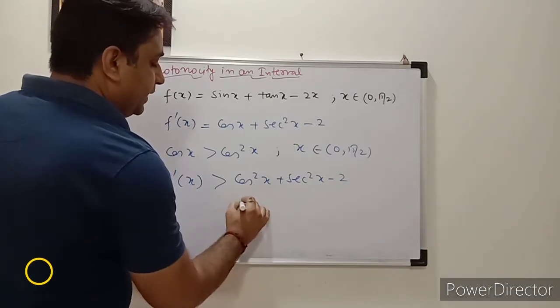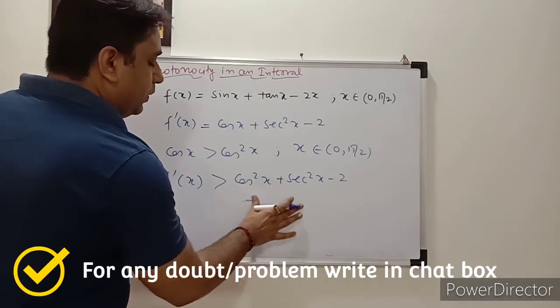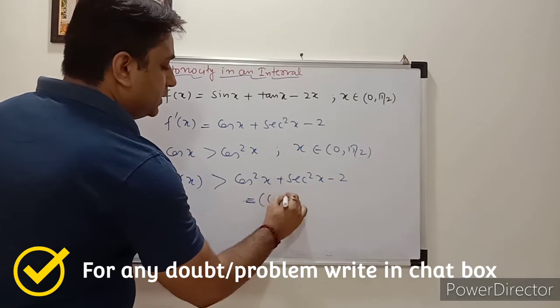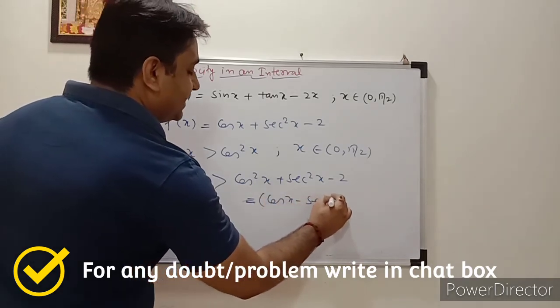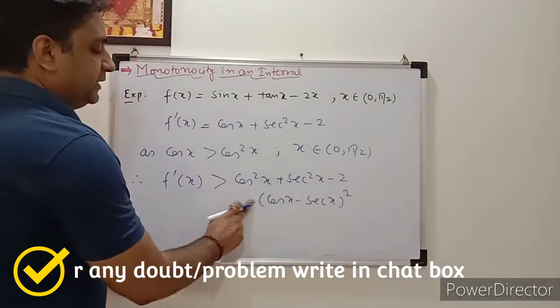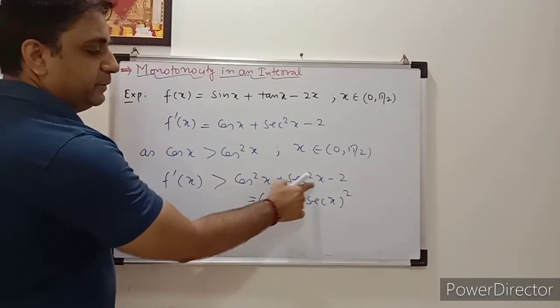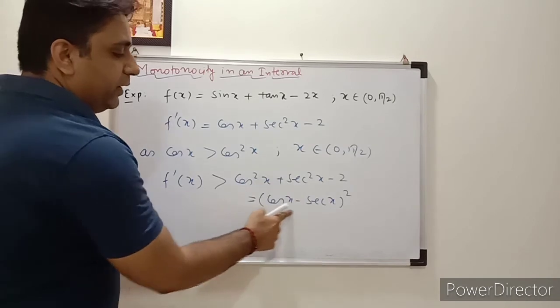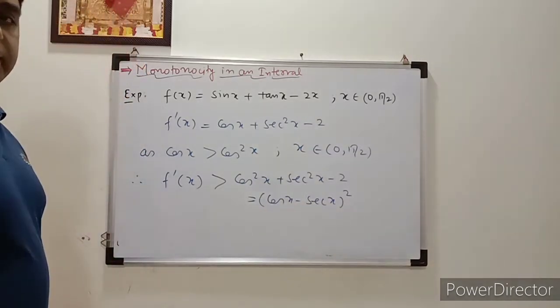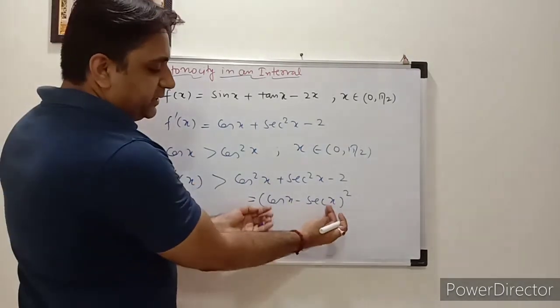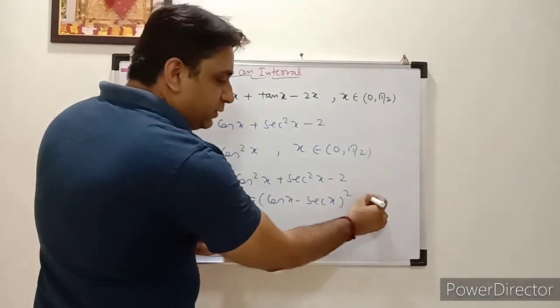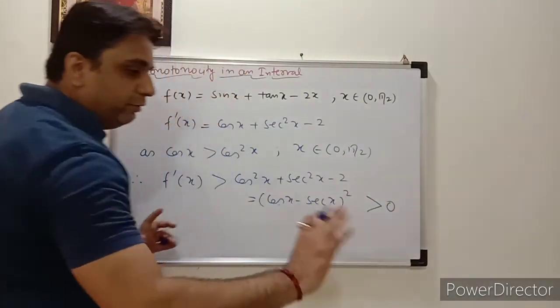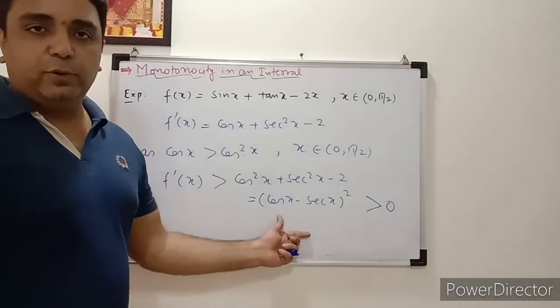I hope everyone gets it. This is nothing but cos x minus sec x whole square. That expression is a square plus b square minus 2ab. Everyone knows that sec x is 1 by cos x. So it is something whole square, which means it is always greater than 0, whatever the value of x.